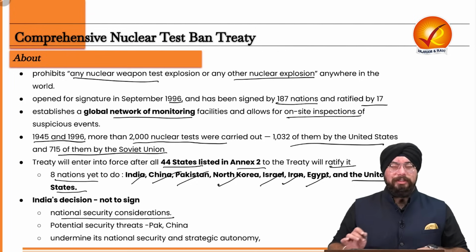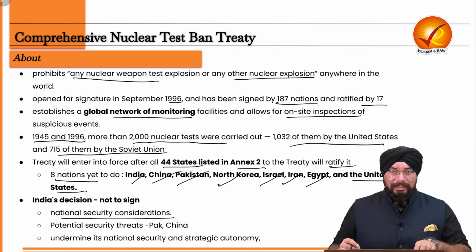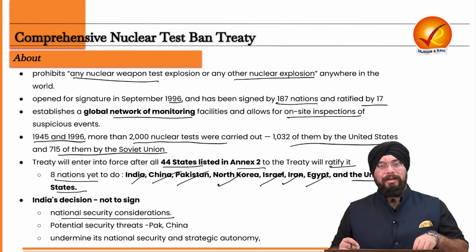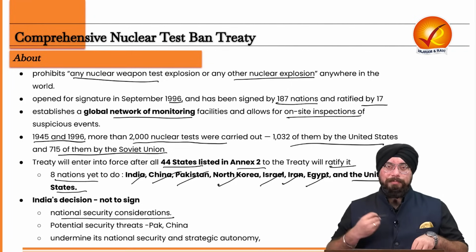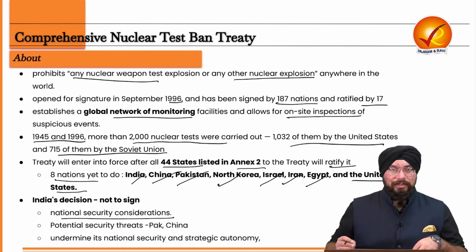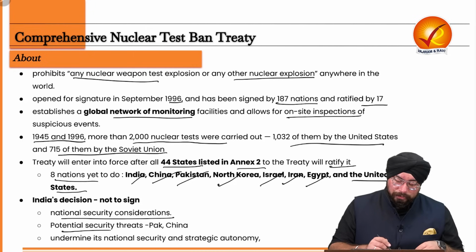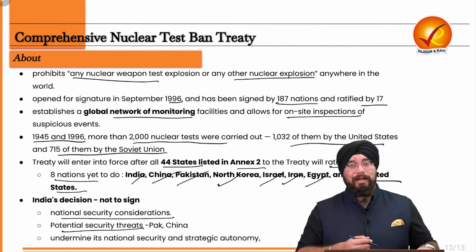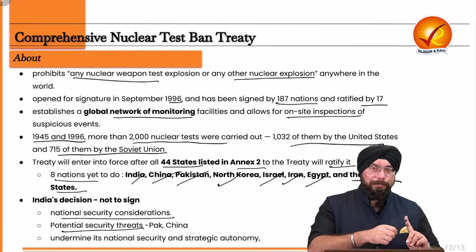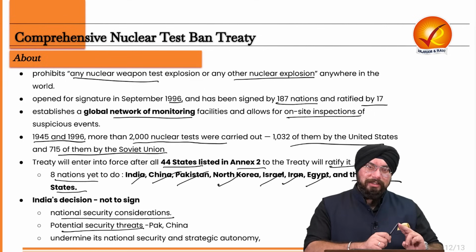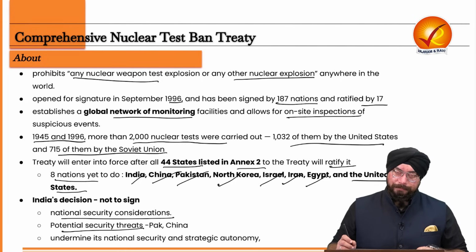First of all, national security considerations. Because India was a new nuclear power, India didn't want to give up its nuclear security and also give its power to conduct nuclear tests to the international world. So in order to ensure sovereignty based on military and nuclear capabilities, India did not sign this particular treaty. And also the potential security threats, of course, which we have from the 2 other nuclear powers, that is Pakistan and China. Pakistan and China have also not ratified this treaty. That is why India also chose not to ratify it.